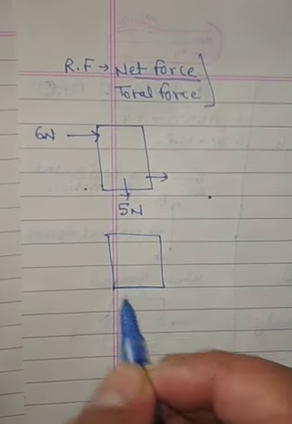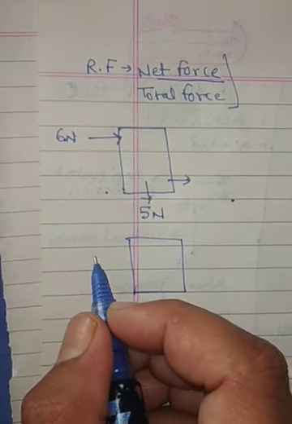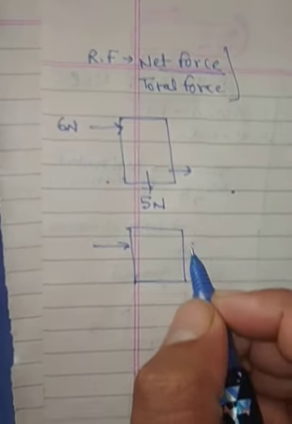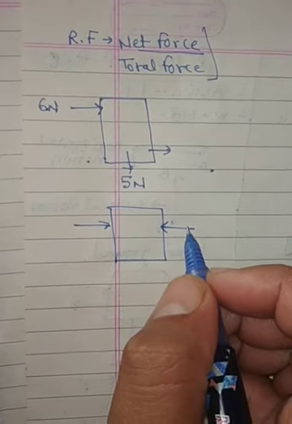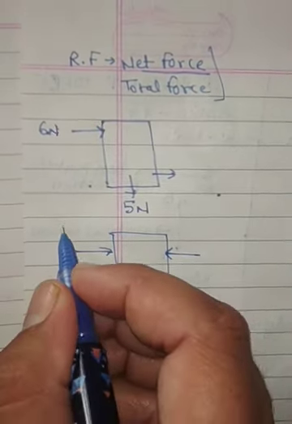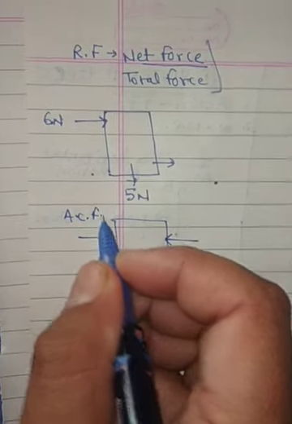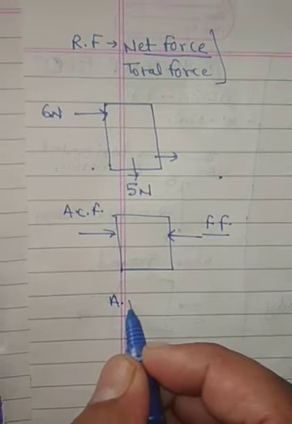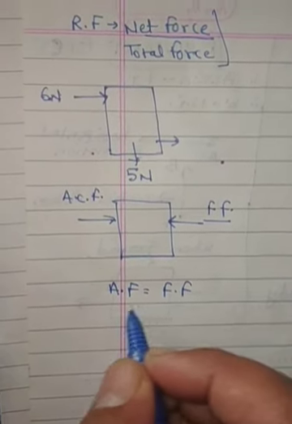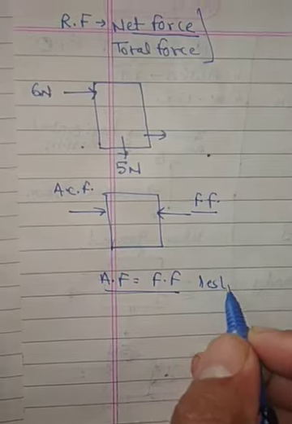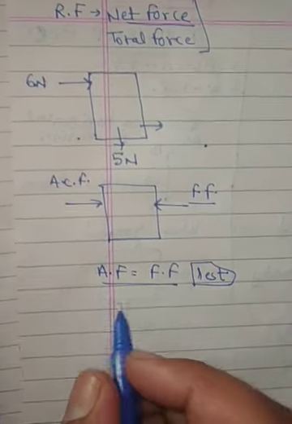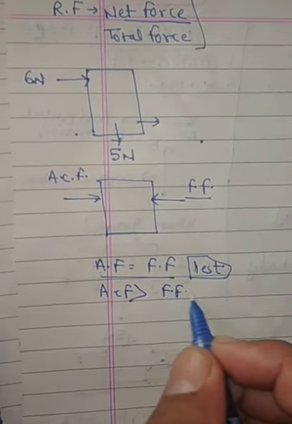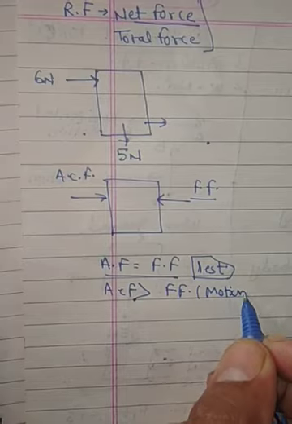One more example I am taking here. See, we have this box. I am applying force on this box, but I am not able to move it from one side to another. It means another opposite force is coming here. It can be friction force. On this side I am applying the action force, and the opposite force will be friction force. I told you many times, when action force is equal to friction force, the body will remain at rest. When action force, meaning applied force, is more than friction force, the body will come into motion. Okay?